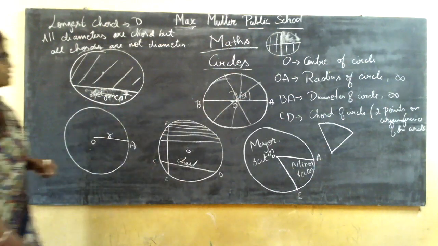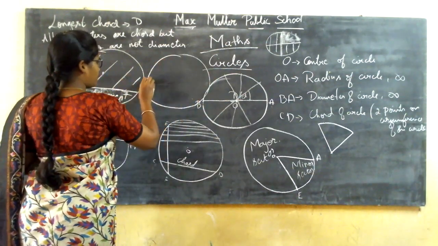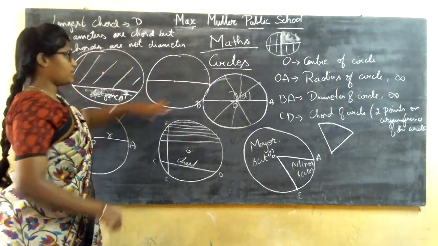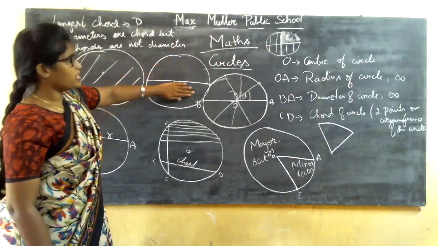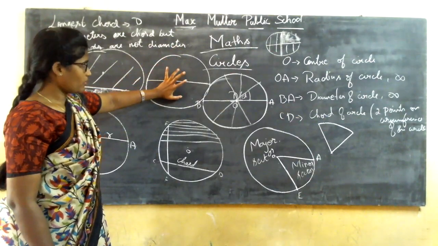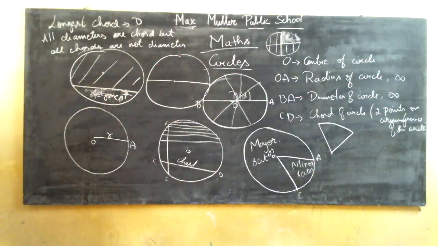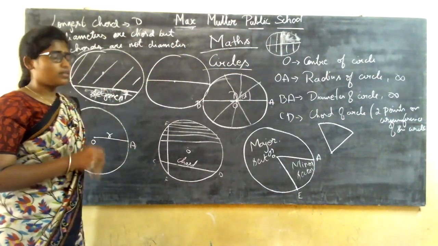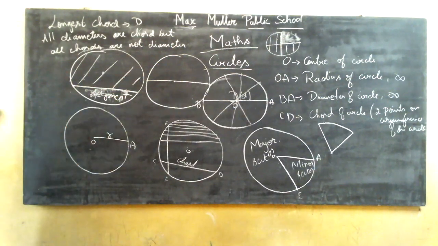Now we are clear. Now we need to talk about the hemisphere. What is this hemisphere? Half a circle. The diameter cuts the circle into 2 equal halves, so it is called the hemisphere or semicircle also. Clear? When the circle is divided into 2 equal halves, it is called the hemisphere or the semicircle. So this is the general topic about the circle.